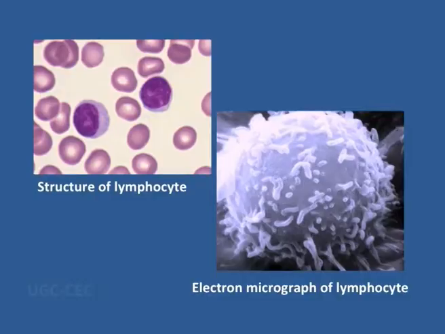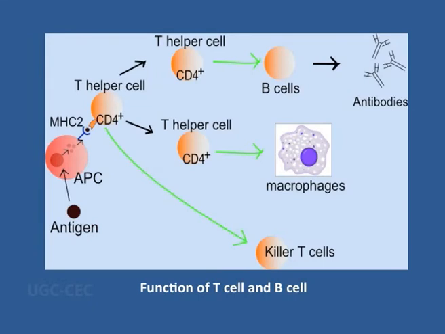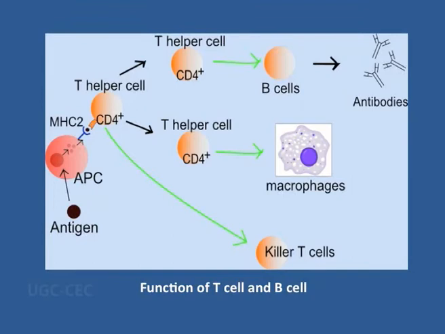Another very important cell which is present in the blood is the lymphocyte, and these lymphocytes are actually trapping the bacteria, and they are of two types. They are the T cells and the B cells, and the B cells will be activated by the T helper cells, and ultimately they will produce the antibodies the moment the antigen enters the human body, that is the humoral immunity. Whereas the T helper cell will activate macrophages for phagocytosis, and at the same time the CD4 cell can produce the killer T cell which will destroy the infected tissue.